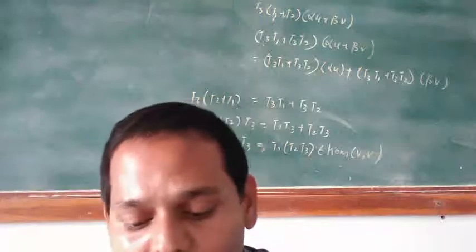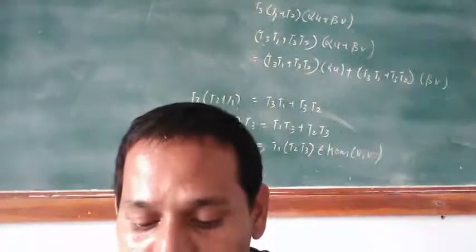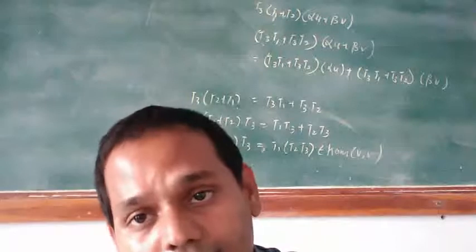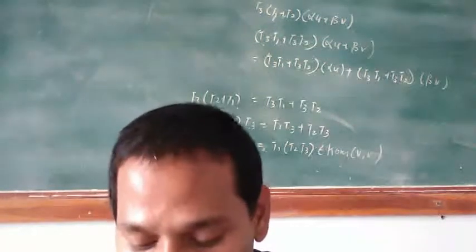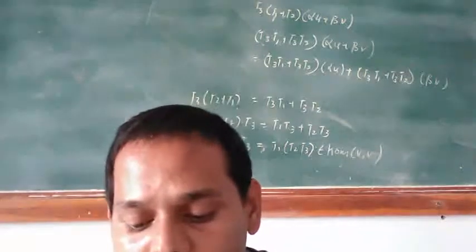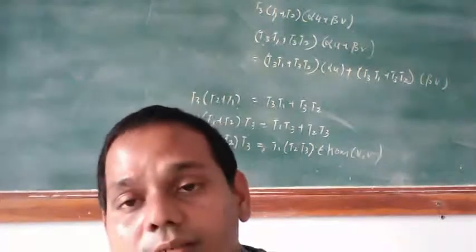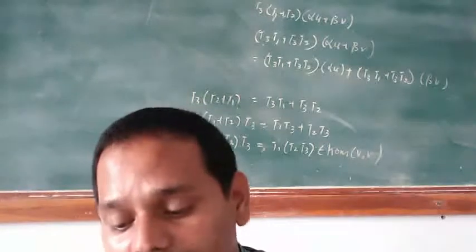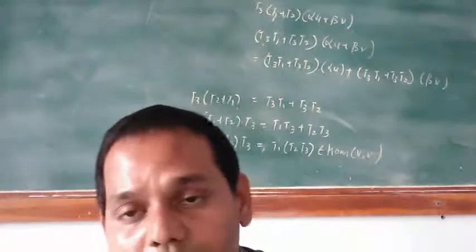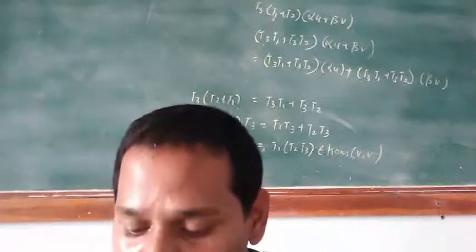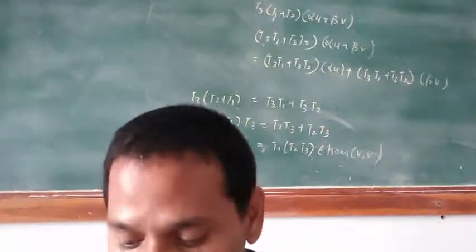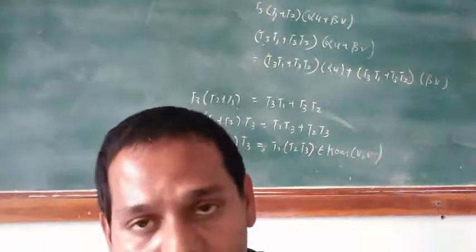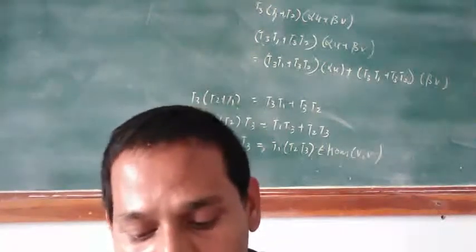Now a, b belongs to A. Therefore v T_(ab) is equal to v of ab, equal to (va)b, equal to v T_a T_b, by the associative law in A. Therefore T_(ab) is equal to T_a T_b.